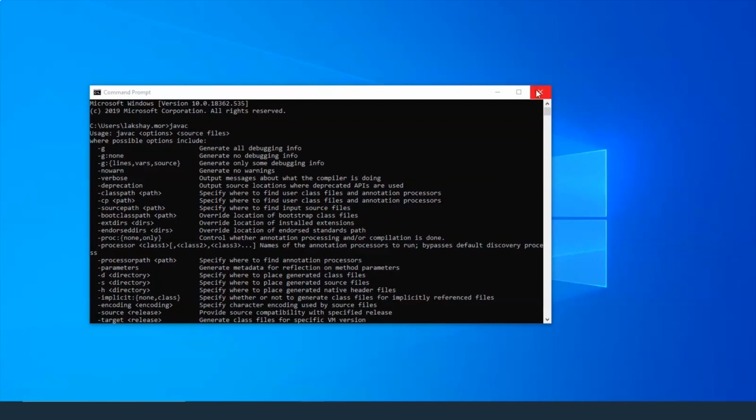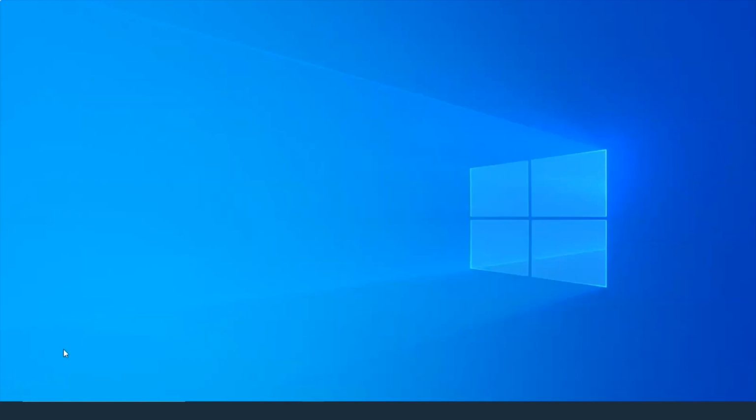Now we're going to set an environment variable. What exactly is an environment variable? Assume you have a file which has a .java extension. This environment variable tells the computer that the Java program needs to be called to run this particular file.